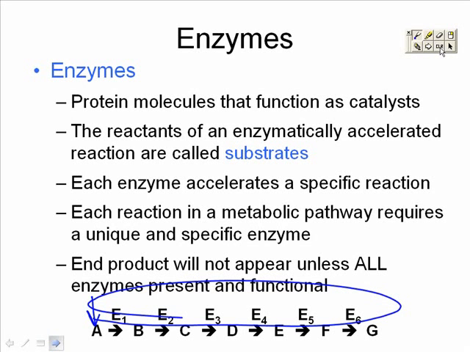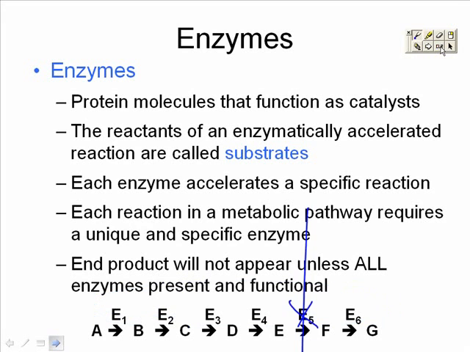Enzymes are very specific. They only accelerate a particular reaction. And for an entire metabolic pathway to occur, you will have to have every unique, every specific enzyme. Because if you were to remove any one of these enzymes, the reaction would stop. The only way to make product G is to not only have all substrates present, but to also have all enzymes present. The end product will fail to appear without all enzymes present.